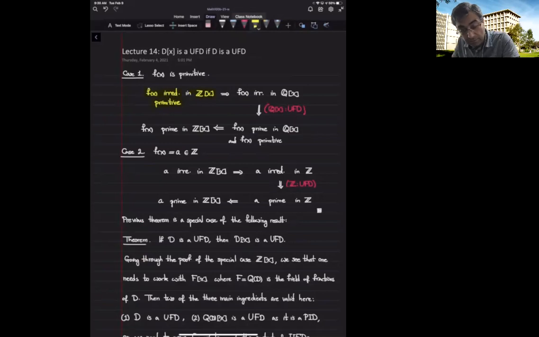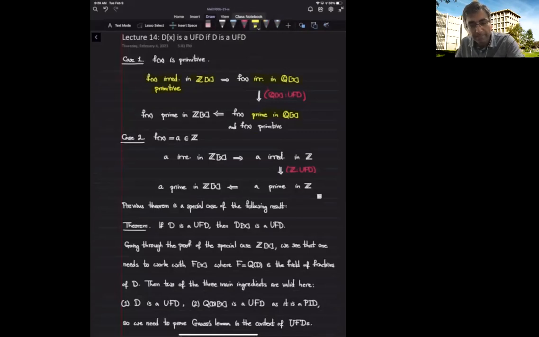But then we showed for primitive polynomials, being irreducible in Z[x] is equivalent to being irreducible in Q[x]. But Q[x] is a UFD, so an irreducible element is prime. So f is prime in Q[x]. But again, in the proposition we showed, a polynomial is prime in Q[x] is equivalent to saying that its primitive form is prime in Z[x]. But f itself is primitive, so its primitive form is itself.